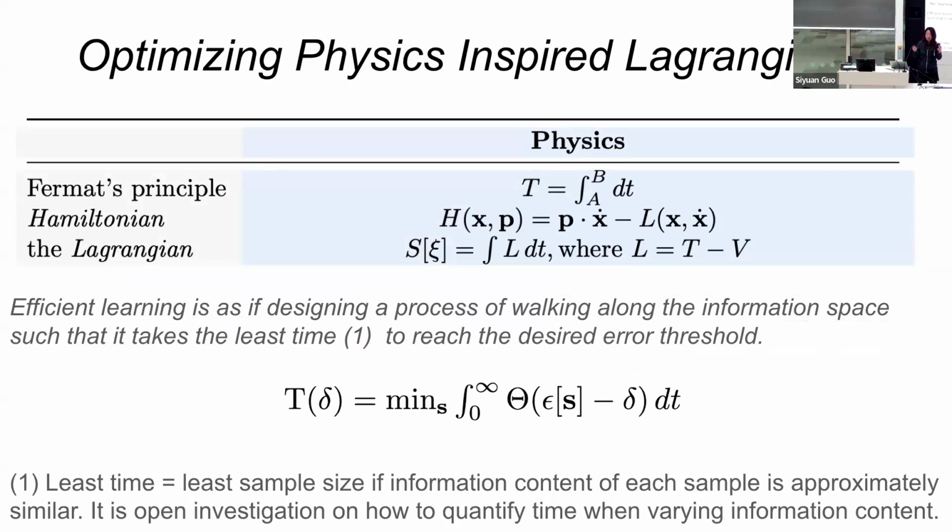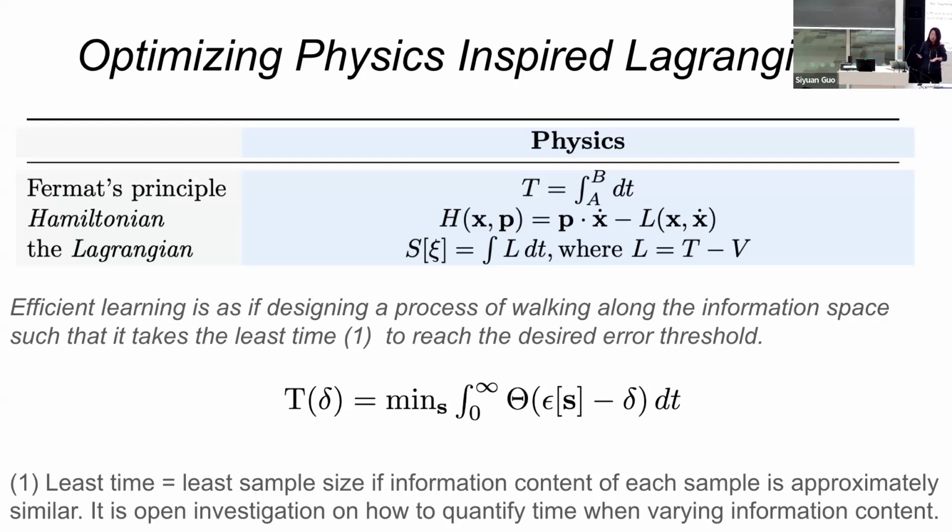And the second row is the Hamiltonian system, which is the Legendre transform of the Lagrangian, which means the solution achieving the Hamiltonian system is the same as the Lagrangian system.